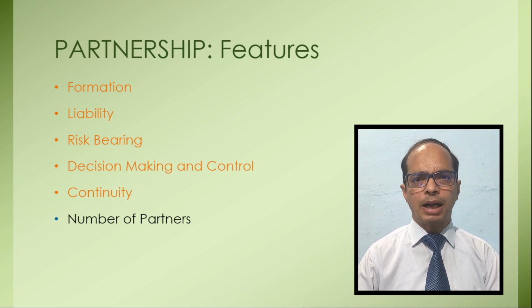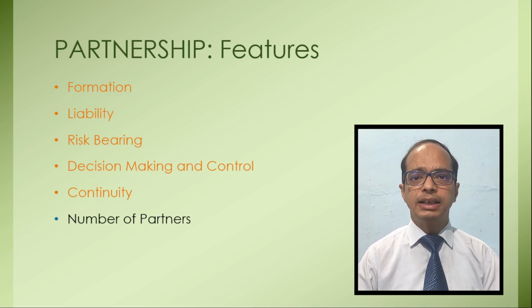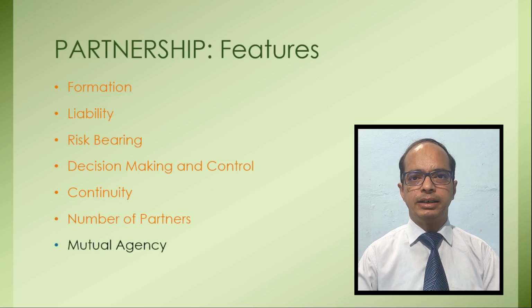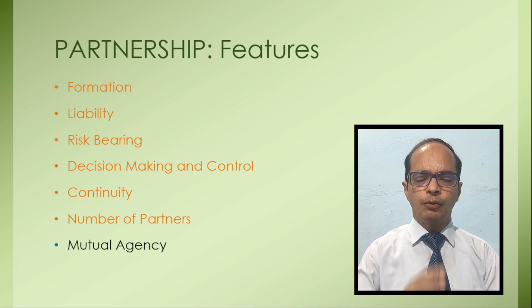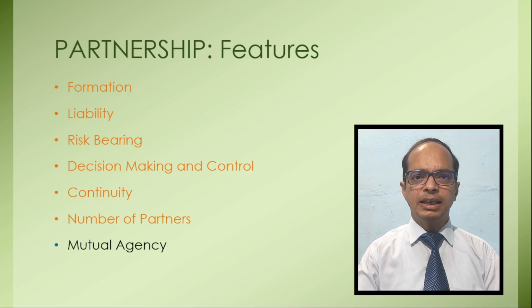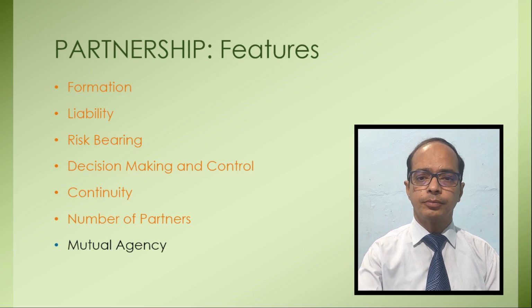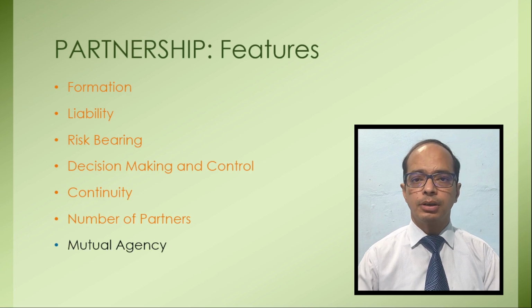And as I told you, a partnership firm is treated as a mutual agency. Every partner is a mutual agent. Mutual agent means one partner is the agent of the other. Suppose there are 3 partners, A, B, C. If A is taking any decision, A is working for the business organization, so A is working as an agent of B and C also. B is working as an agent of A and C. C is working as an agent of A and B. It means there is a mutual agency. These persons are mutual agents of each other. So these are some of the basic features of the partnership firm.